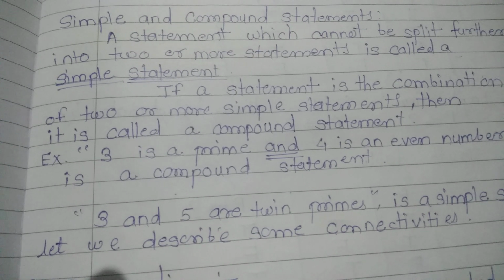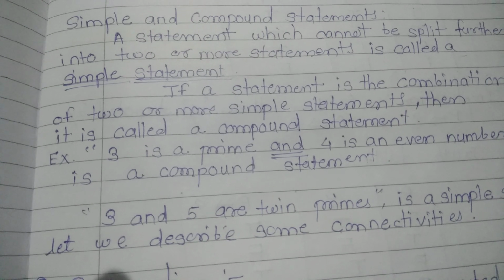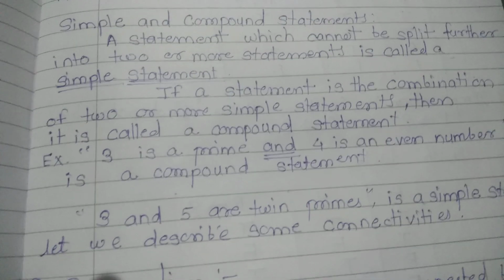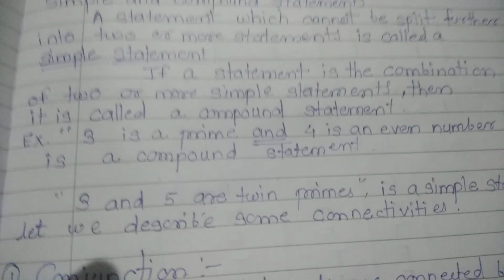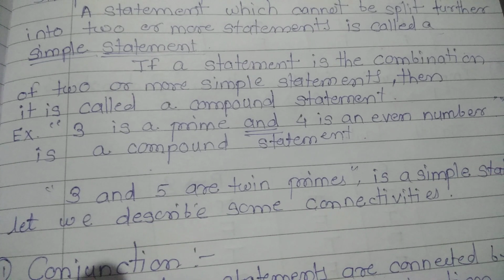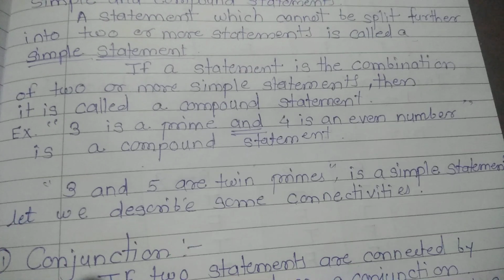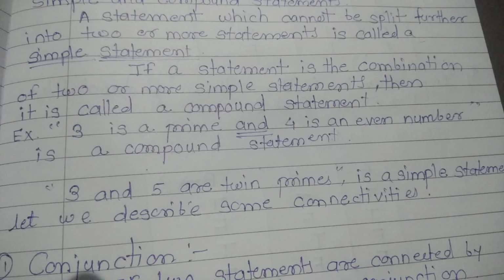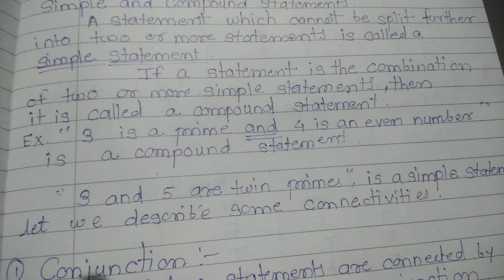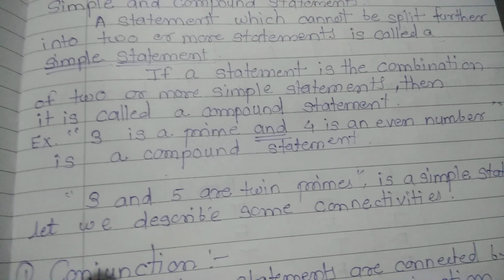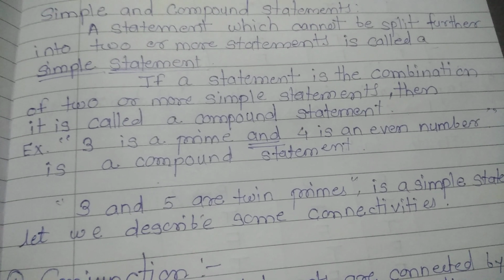Let me see some examples based on these two definitions. For example, 3 is a prime and 4 is an even number. You can see AND is the connective used in this statement. Therefore, this AND is a logical connective. And you can split up these two statements.